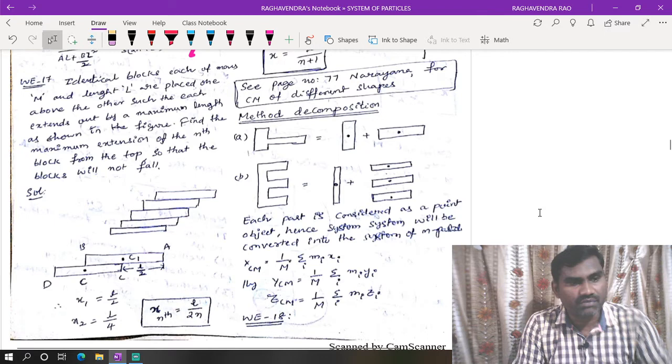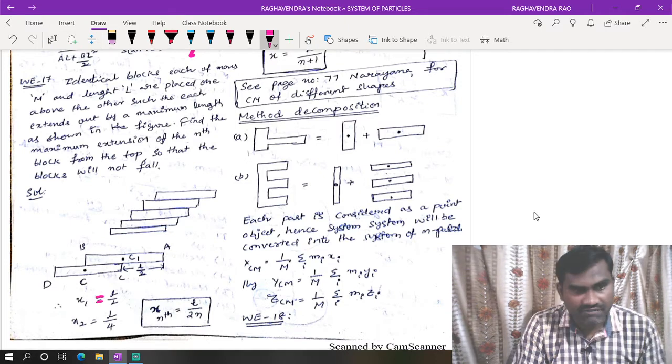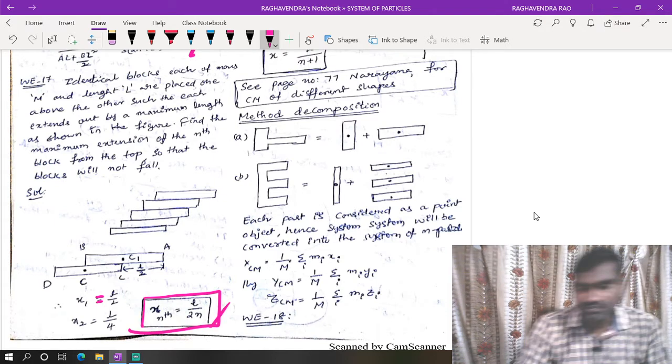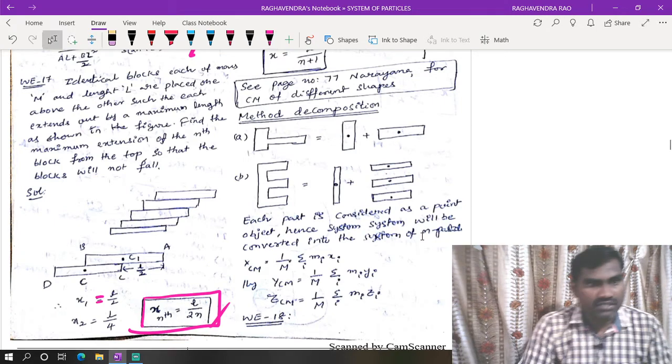So how many blocks we can arrange like this, we can use this shortcut formula, that is xn is equal to L by 2. This we already discussed in our regular classes. Once go through that application. Okay, right. This is called method of decomposition. This is a very important case.